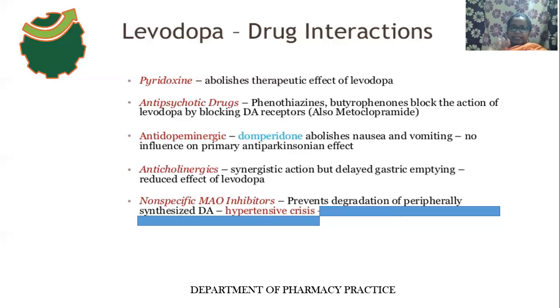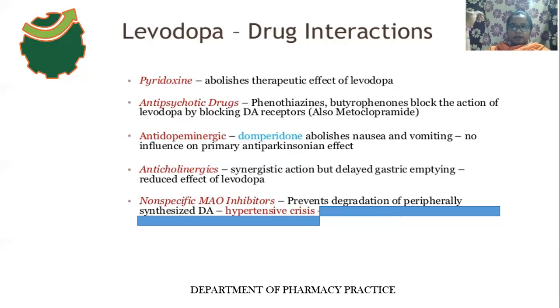Because domperidone does not act on the dopamine receptors present in the brain region, in the basal ganglia region. It only blocks the dopamine receptors present in the CTZ.